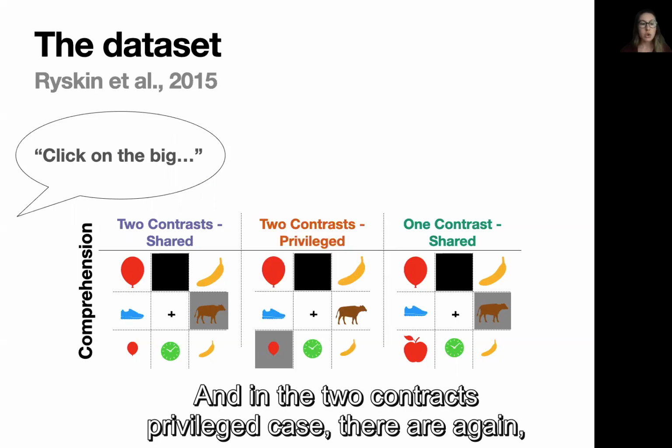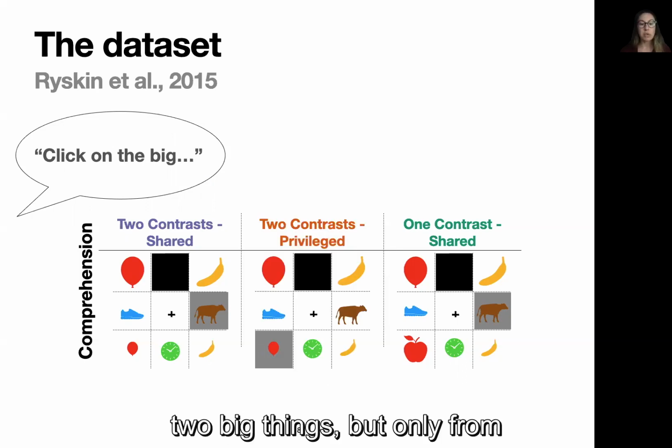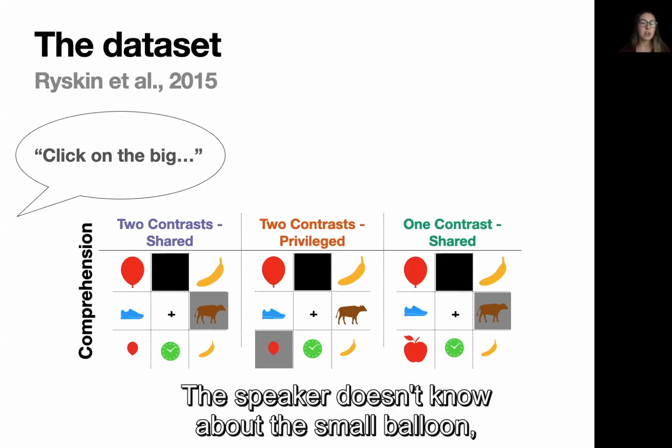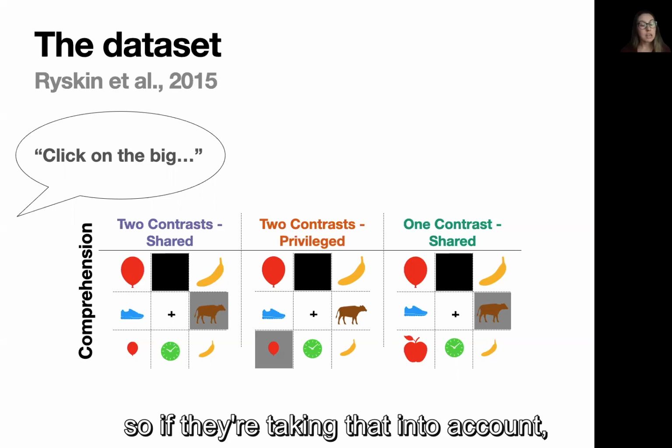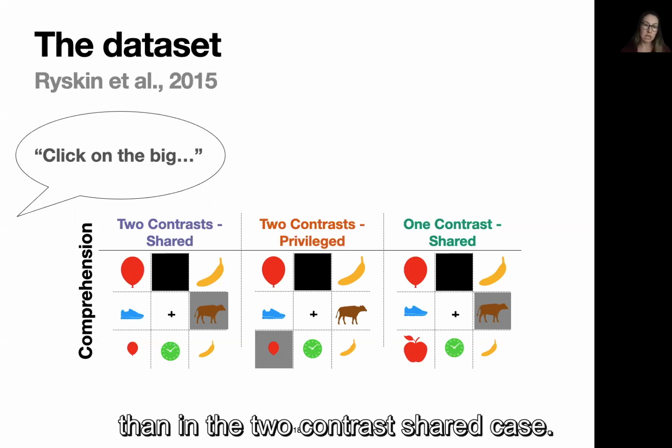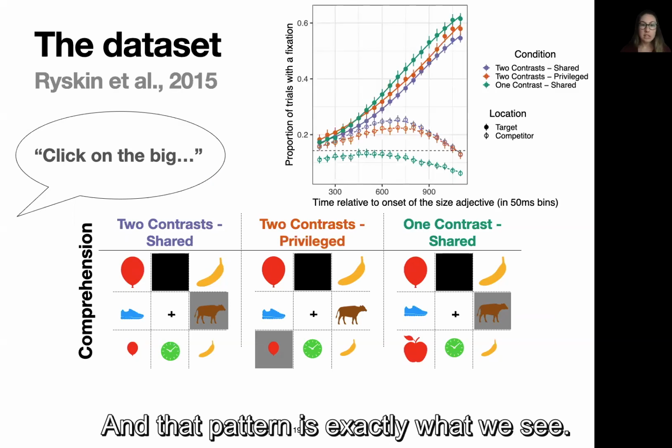And in the two contrast privilege case, there are again two big things, but only from the listener's own perspective. The speaker doesn't know about the small balloon. So if they're taking that into account, the listener should identify the banana faster than in the two contrast shared case. And that pattern is exactly what we see.